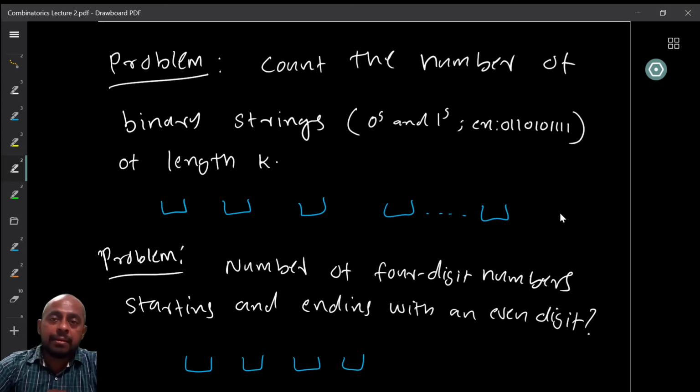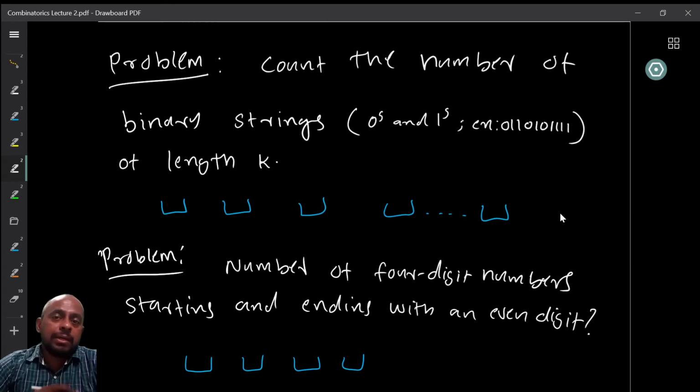So binary strings are the strings that we create with just zeros and ones, right? So an example is like 0, 1, 1, 0, 1, right? Or 1, 1, 0, 0, 1, 1, 1, right? So all these are binary strings. Now we want to look at strings of length exactly k. How many are there? Now how do you count something like this, right?